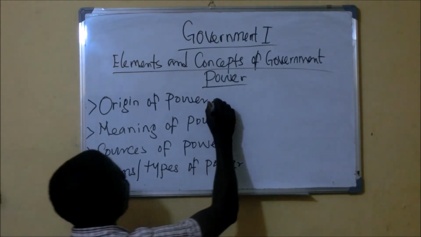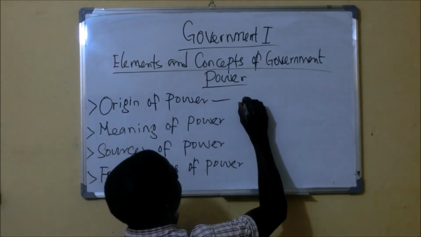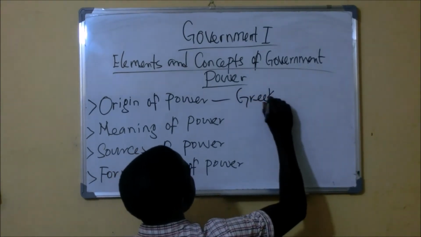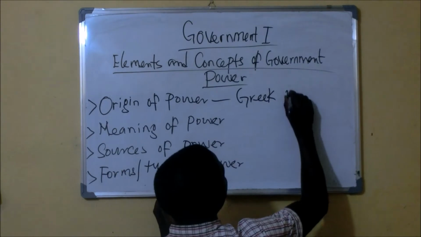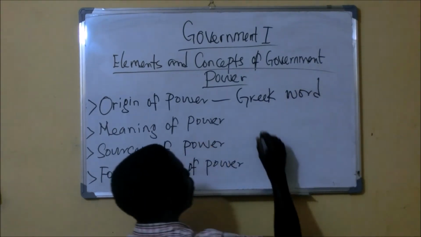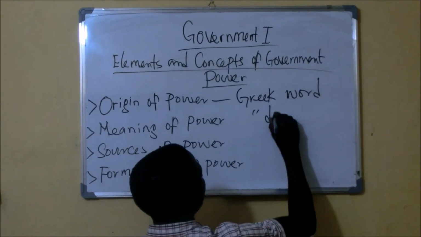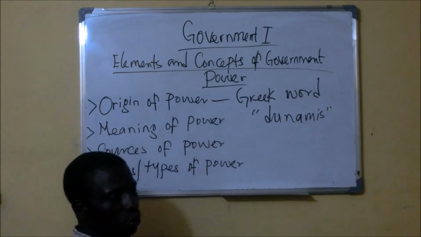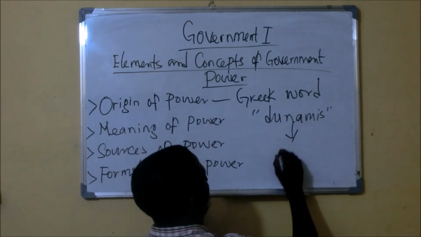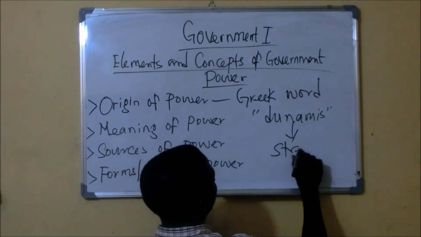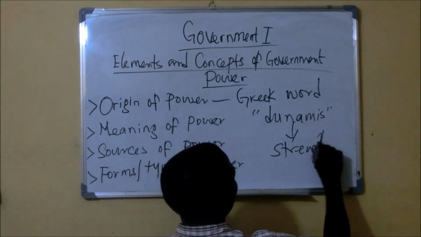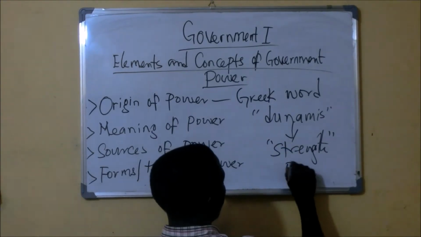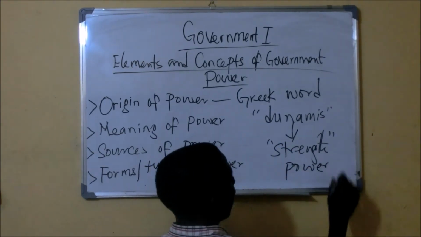Then the word power is derived from a Greek word called dunamis. So dunamis simply means strength or power.